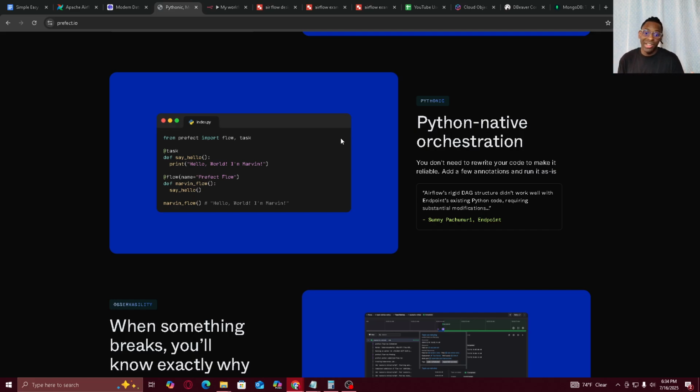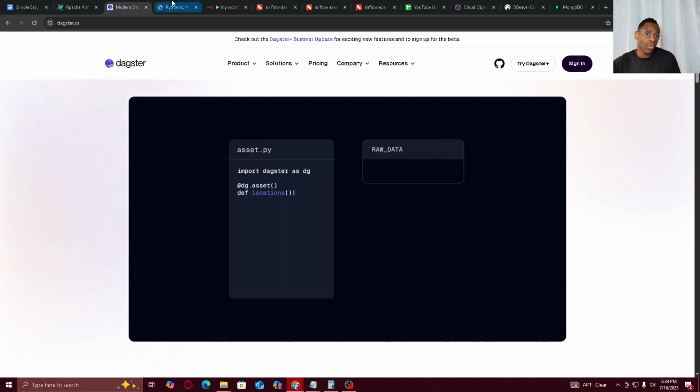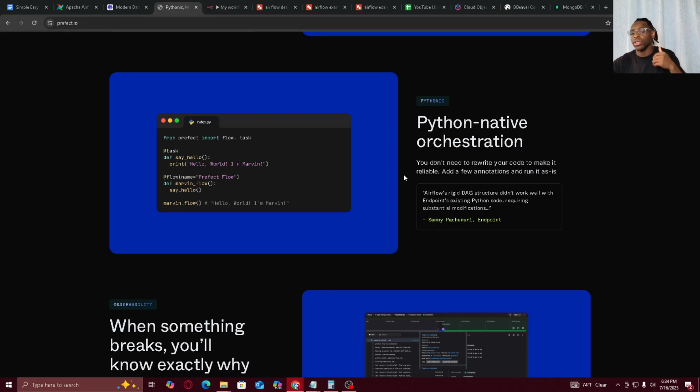And if you're a business owner, probably if you're using n8n, maybe you could use these as well if you want more control. You want to make a workflow that has a feature that n8n is not including inside of it, right? So this is another use case potentially and a pro of it, right?